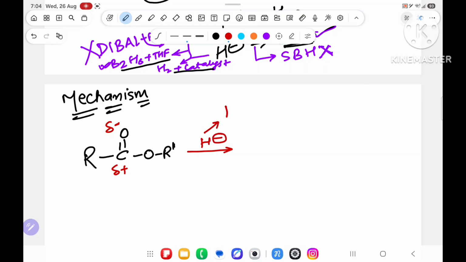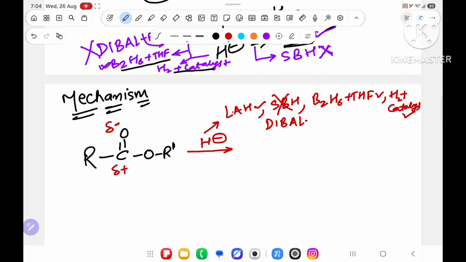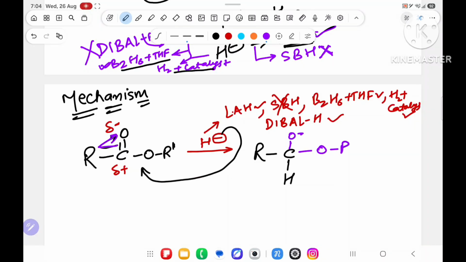What are the reducing agent? Sir, LAH. Okay. SBH. No, sir. Sir, B2H6 in presence of THF. Okay. Sir, hydrogen plus catalyst. Sir, DIBAL-H. Okay, just now you said no. Wait right now. Okay. This H minus will come here. As this H minus will come here, carbon getting one extra bond, so this will break from here. Carbon getting one extra bond, it will break and it will become O minus O R dash.